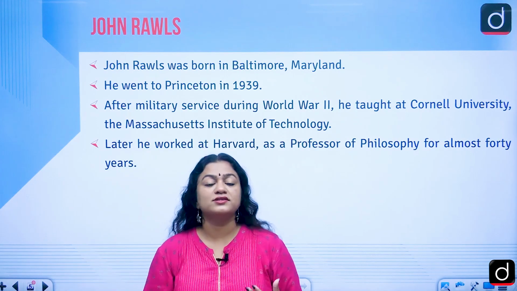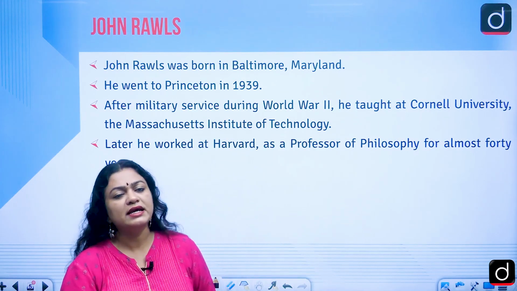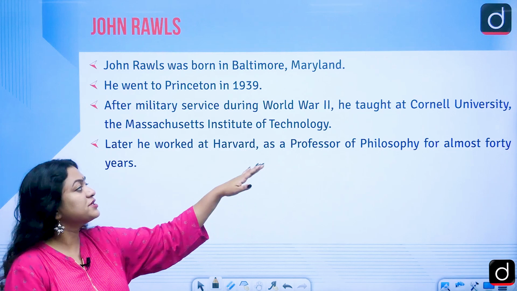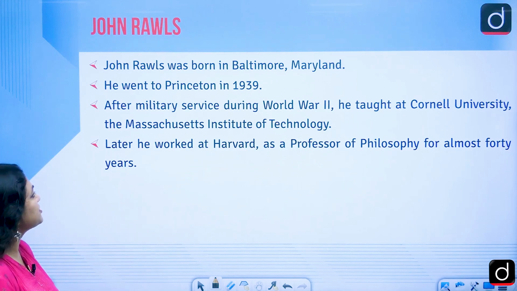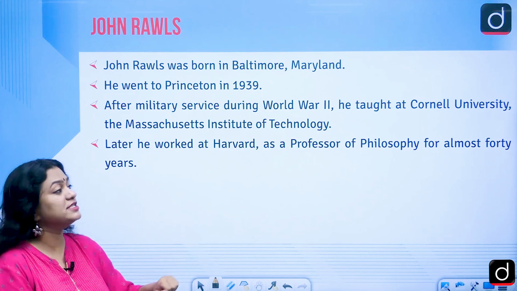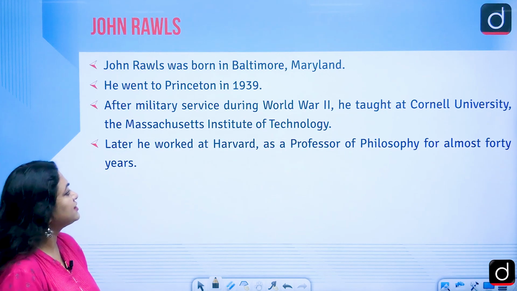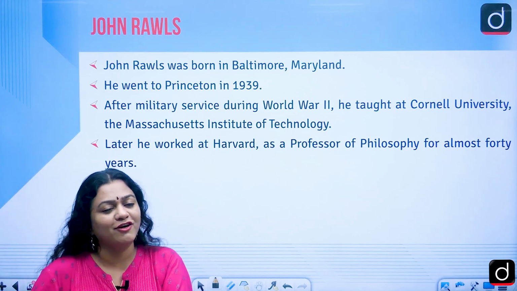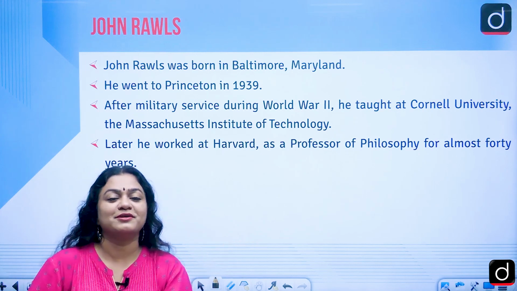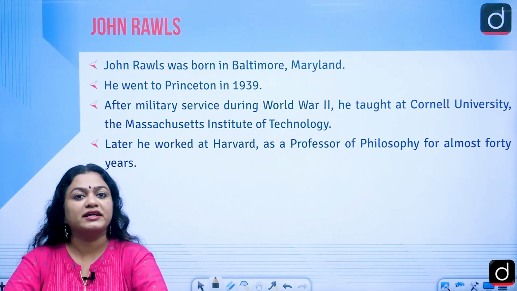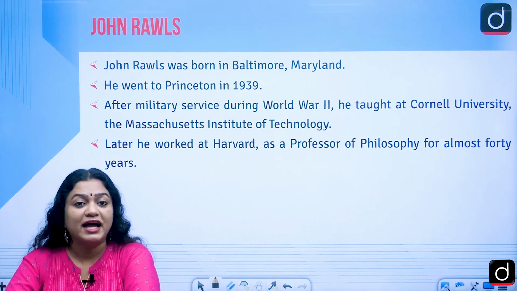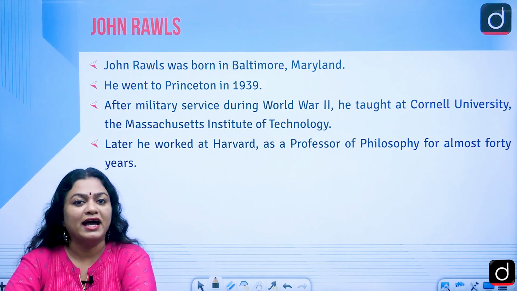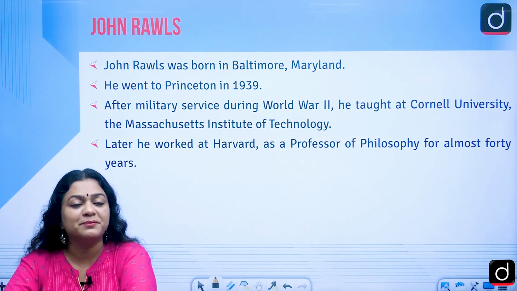John Rawls served in surveys during the Second World War. He was obviously a studious person. After coming back from military service, he taught at Cornell University and the Massachusetts Institute of Technology, the very famous MIT. Later, he worked at Harvard as a professor of philosophy for almost 40 years. So he remained with Harvard for a very long time, and you can understand how his ideas were shaped at Harvard as well. Always remember that he is known as an egalitarian, and he received the biggest criticism from libertarian thinkers of the time.